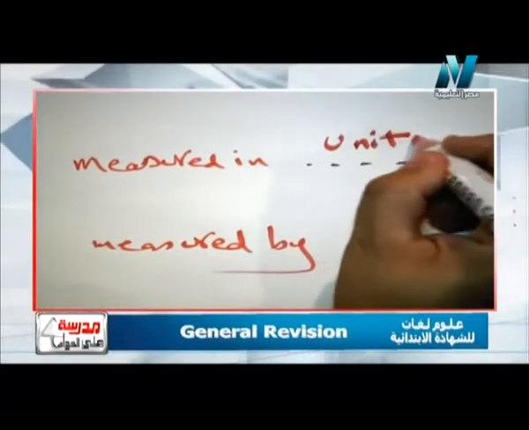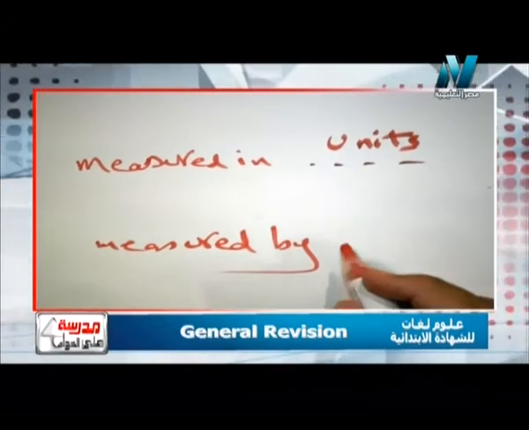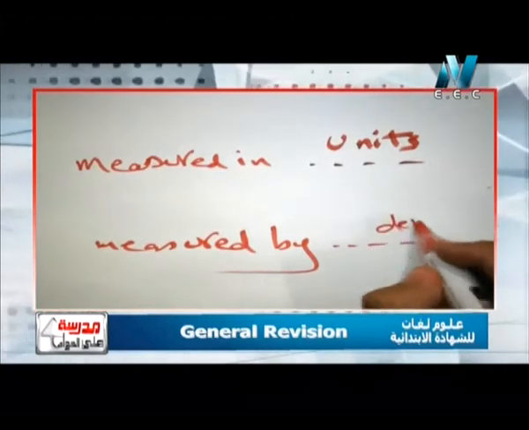Okay, measured in, I need units. Here I need units, such as gram, kilogram, ton, newton for the weight, for example. But measured by, I need the device, الجهاز. يبقى again لازم ناخد بالنا كويس قوي.